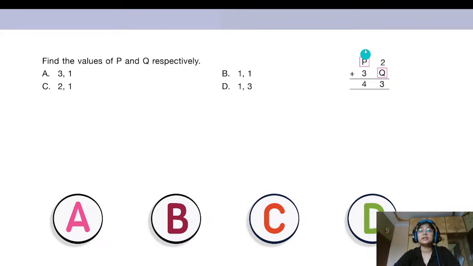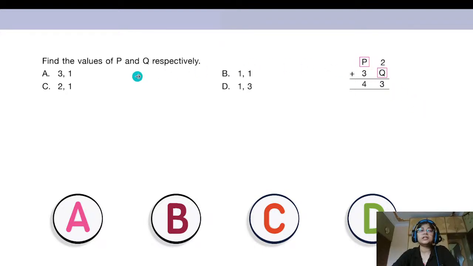It is correct. But in the tens place, if we put 3 in place of P, it becomes 3 tens plus 3 tens. Is it 4 tens? No, right? 3 tens and 3 tens is 6 tens. So in the tens place, it should have been 6. Your answer would become 63, but the answer has to be 43. You cannot change your answer.